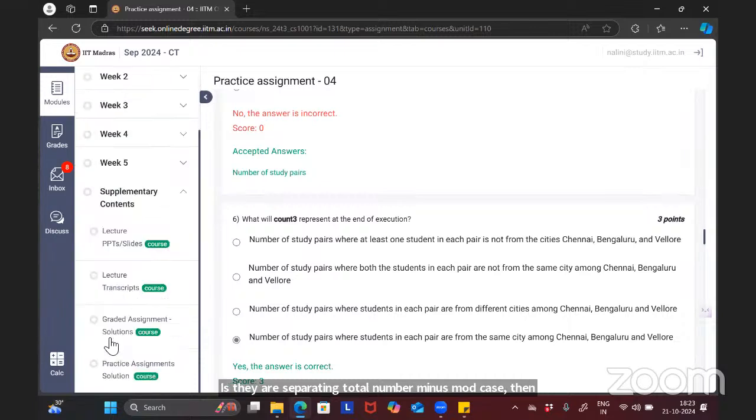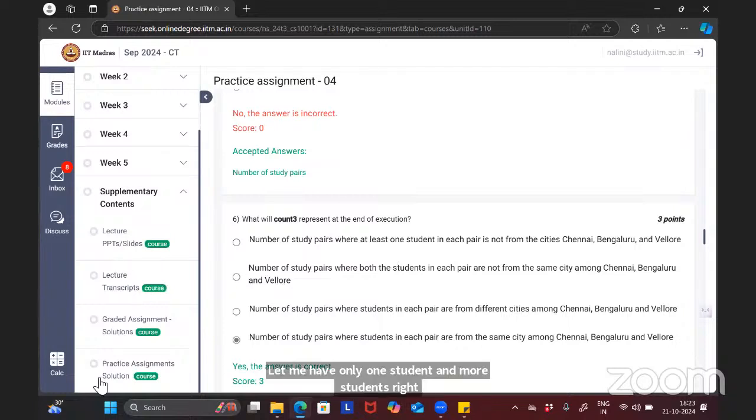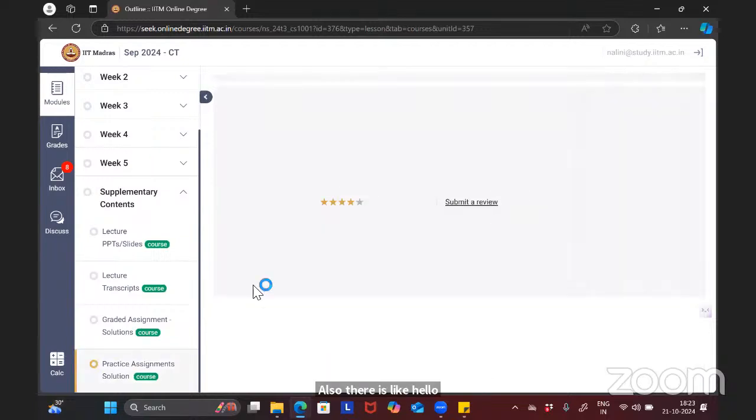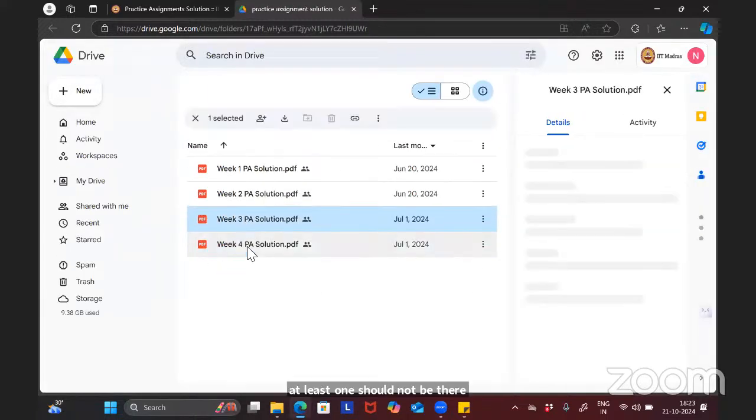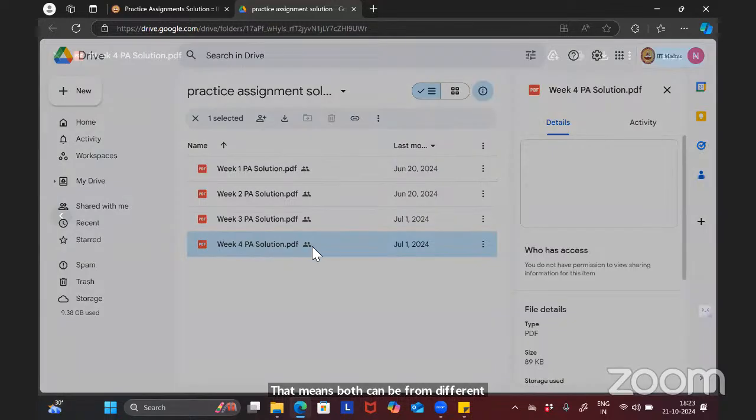Let me see. Option A includes option B also. Like here, at least one means it will be one student and both students. We have only one student and both students, right? This definitely makes option B correct, but option A is also somewhat correct because it is including both the conditions. It's including both the conditions that at least one should not be there. That means both can be from different cities. This is what it is trying to say.